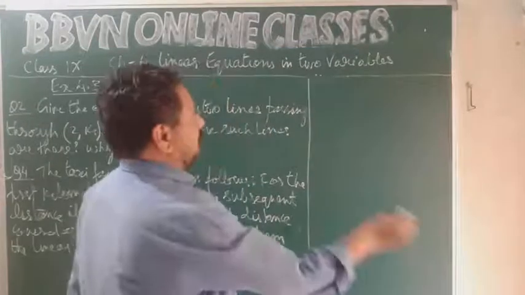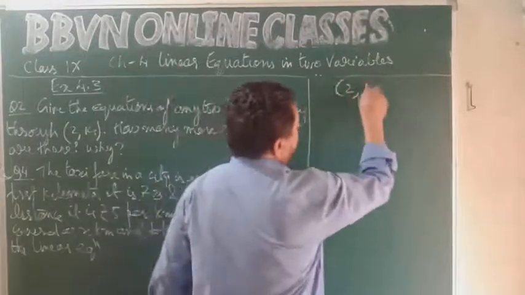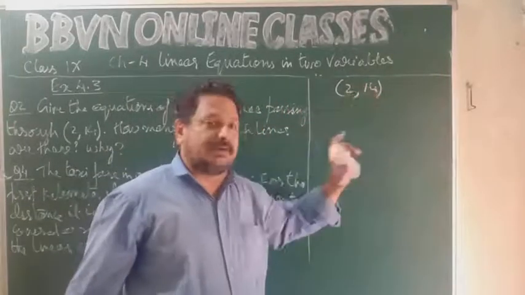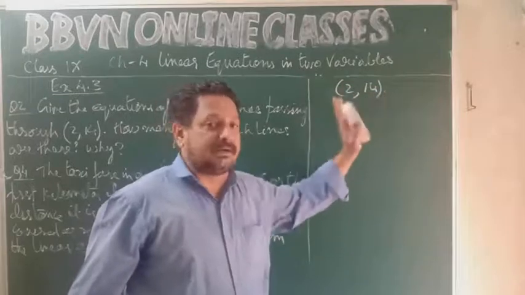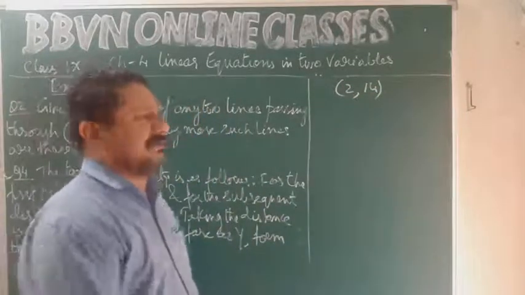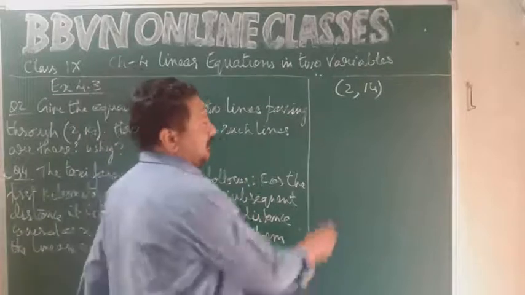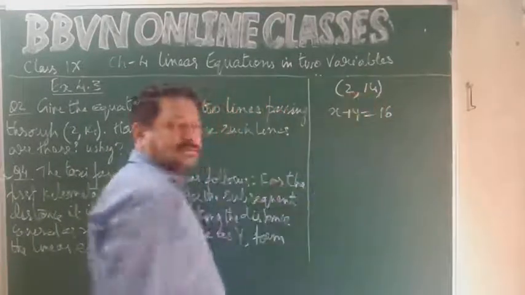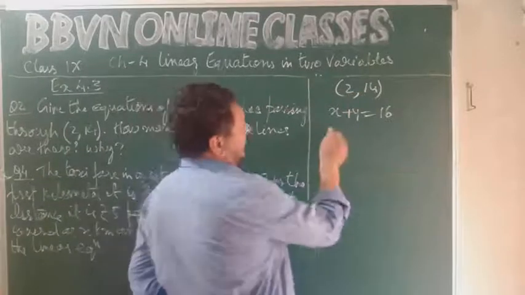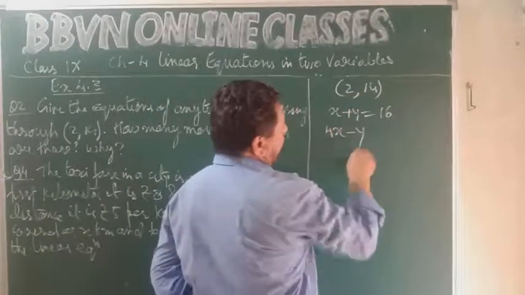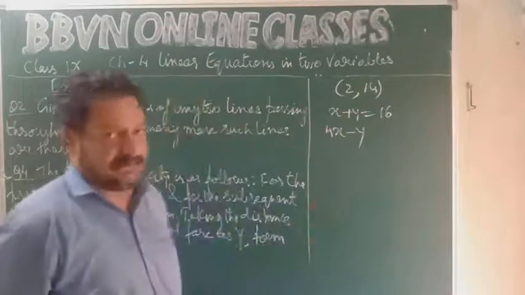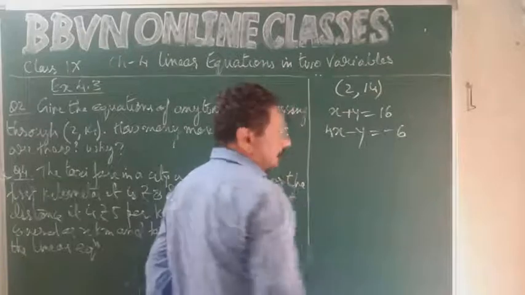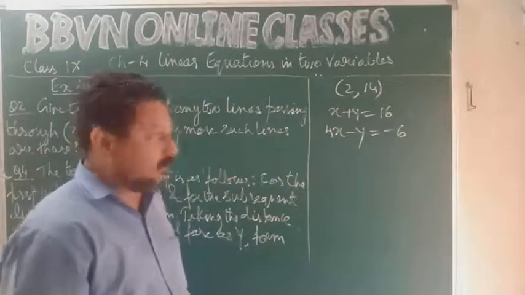See, very simple. You have been provided with a point (2, 14). Now, this is abscissa, this is ordinate. Abscissa represents x and ordinate represents y. You can frame numerous, infinite number of equations. x plus y equal to 16, 2 plus 14. I can take 4x minus y, 4x is 8, minus 14 equal to minus 6. You got it? Two equations.